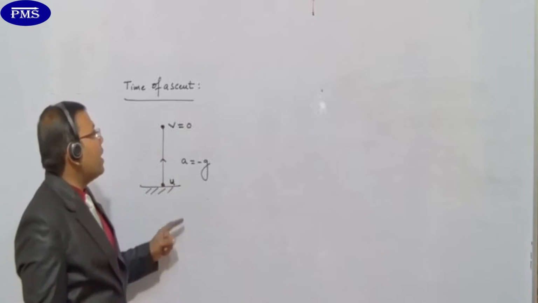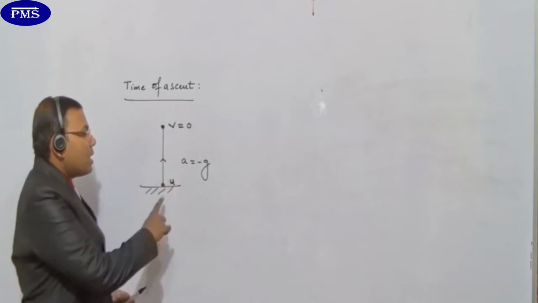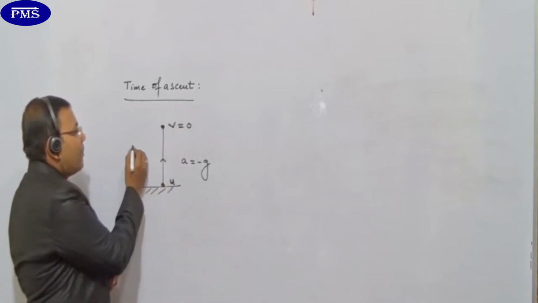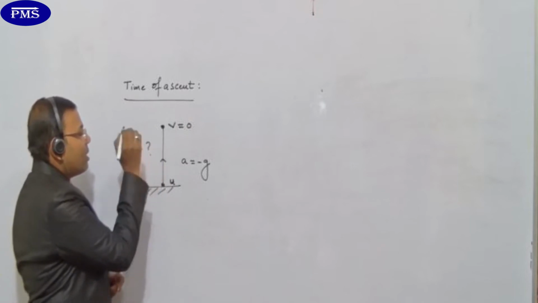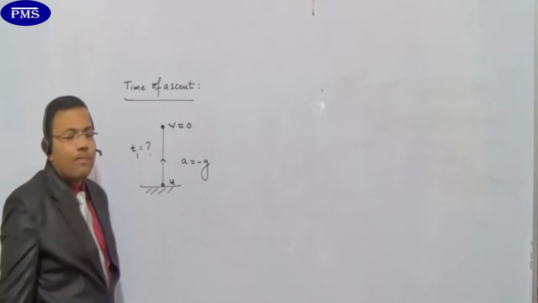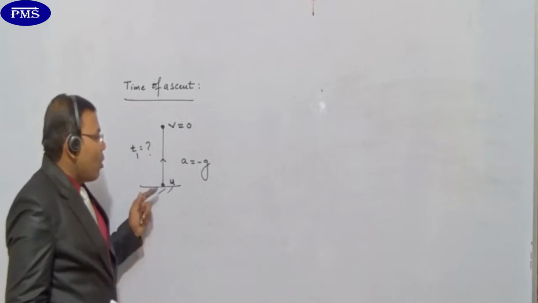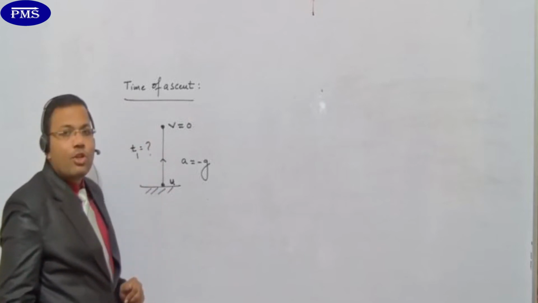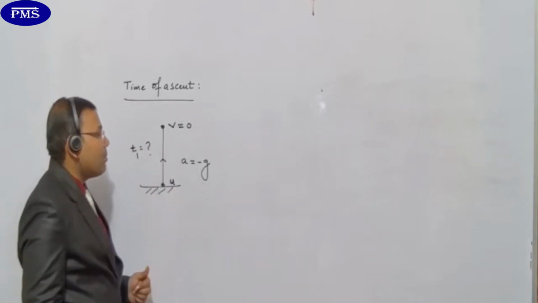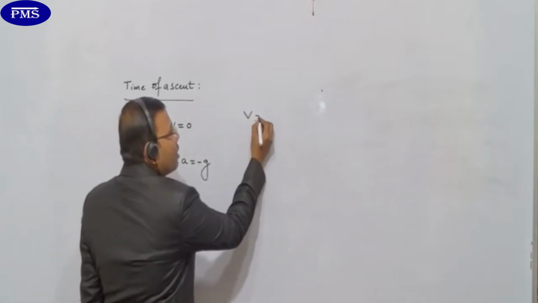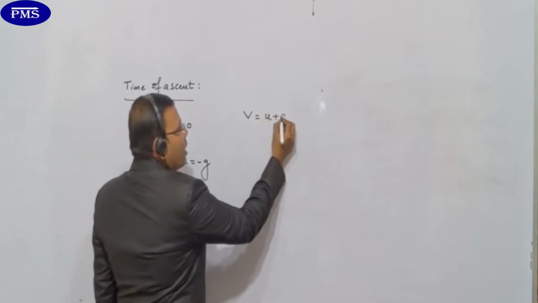So I want to calculate the time of ascent. मतलब कितना time लगा है? How much is the time under this situation? कितना time है? Suppose the time is T1 I'll take. How much is the time the body takes so that it will be reaching the maximum height? तो कैसा करेंगे हम यहाँ पे? देखिए, I have given you the first equation. V is equals to U plus AT.